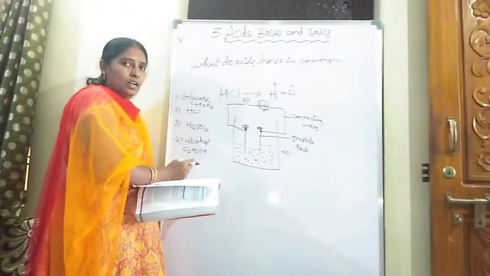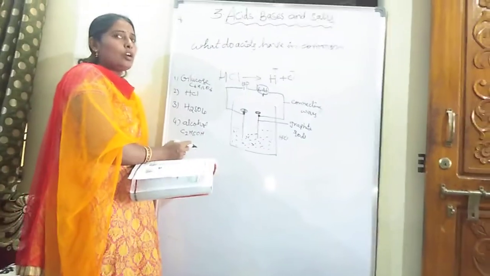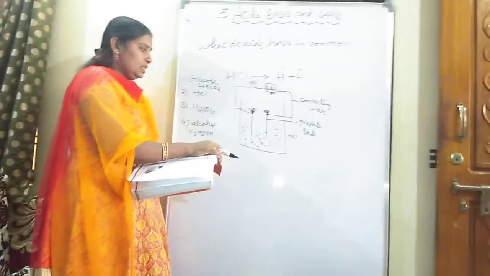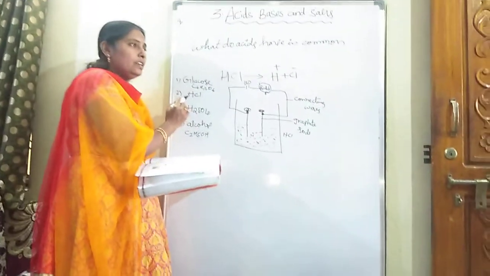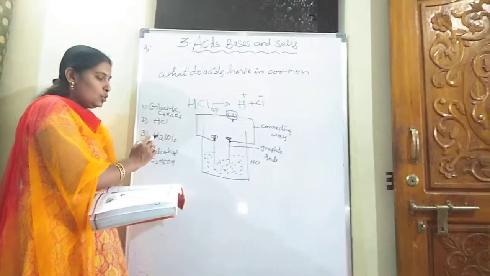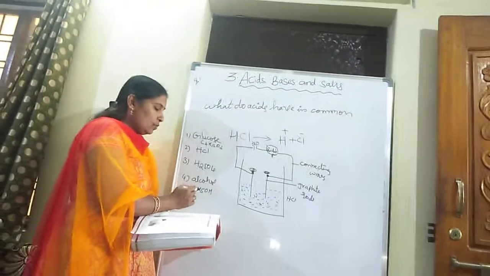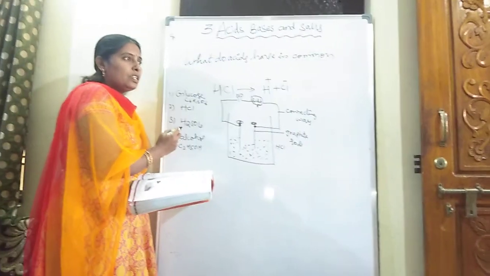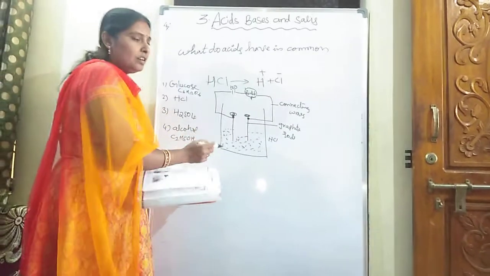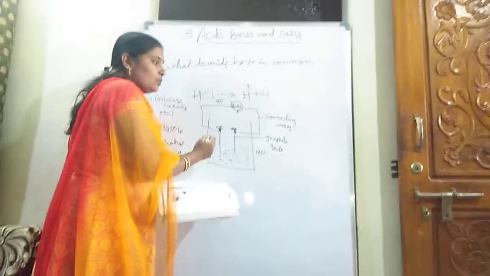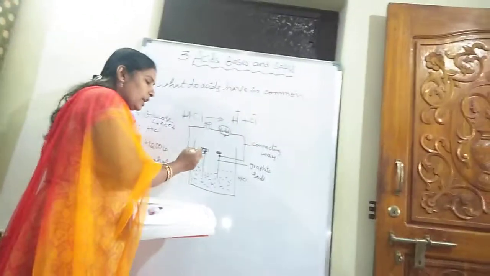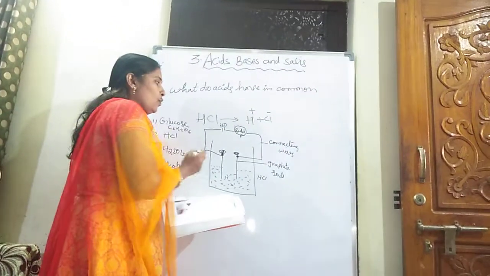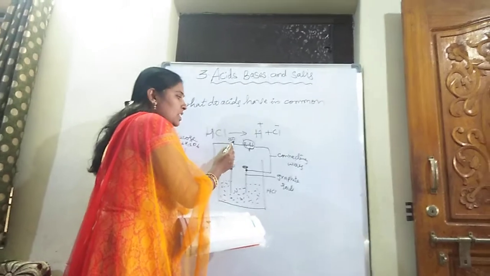This you are going to study in your 10th class, 12th lesson, carbon and its compounds. So what is the formula of glucose? C6H12O6, and hydrogen chloride HCl, sulfuric acid H2SO4, alcohol C2H5OH. First we have to prepare these solutions. After preparing the solutions, it asks us to take a beaker and insert two graphite rods which act as a cathode and anode. The two graphite rods are connected with a connecting wire, nothing but a copper wire, and it is connected to a 230 volt battery and a bulb.